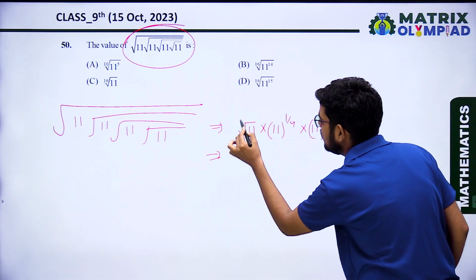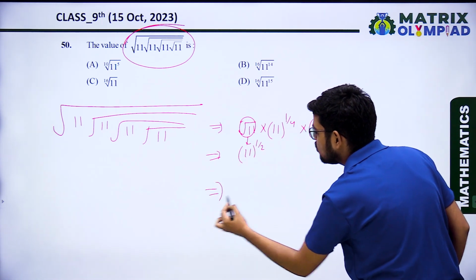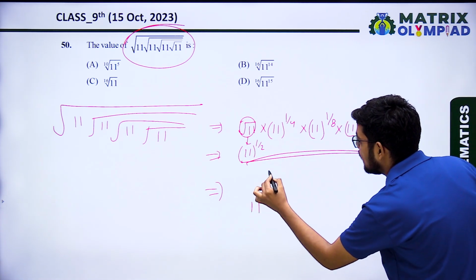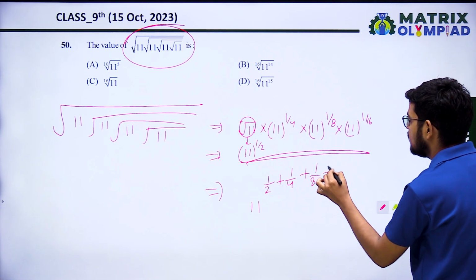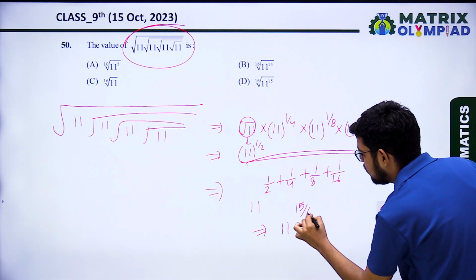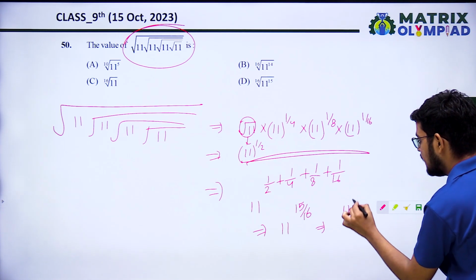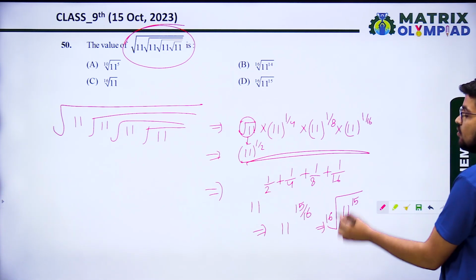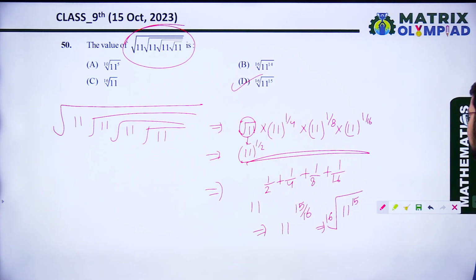So now this one can also be written as 11 raised to power 1 upon 2. No issue. Here all bases are the same, so we can add the powers. We can write 11 raised to power 1/2 plus 1/4 plus 1/8 plus 1/16. So the simplified answer will be 11 raised to power 15 upon 16. So now this is the correct answer. Option D is correct.